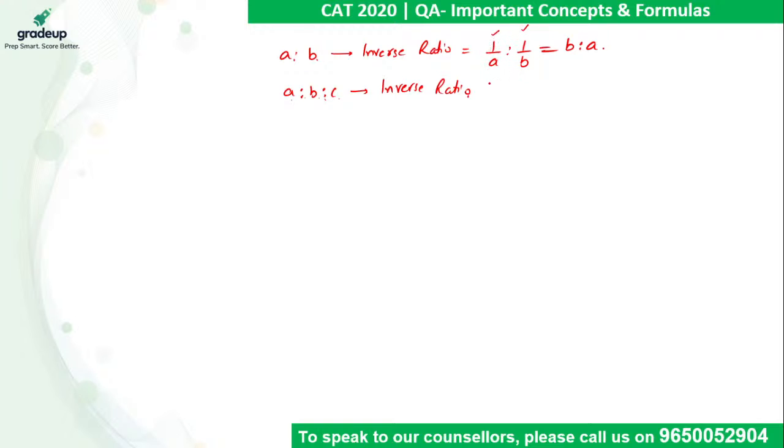This talks about inverse ratio which is 1 upon A is to 1 upon B is to 1 upon C. When it is simplified, it results in BC is to AC is to AB. बेसिक सा चीज है, बट प्लीज मिस्टेक नहीं होना चाहिए. When inverse ratio of 3 values is required, it will be done like this. Right Naveed, right answer.